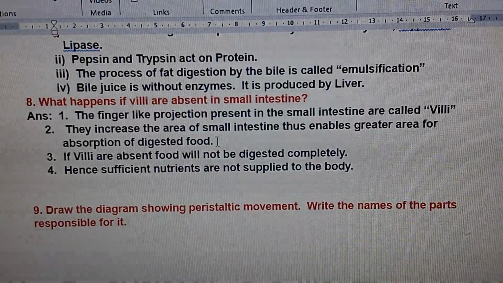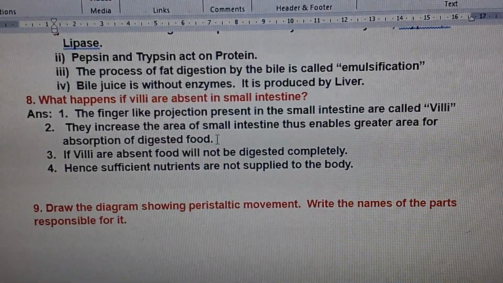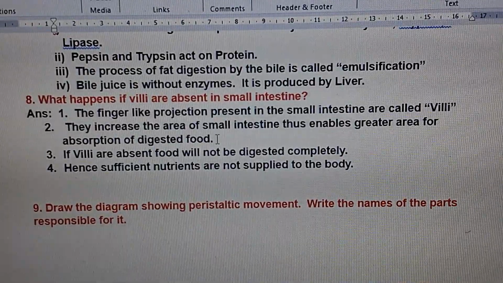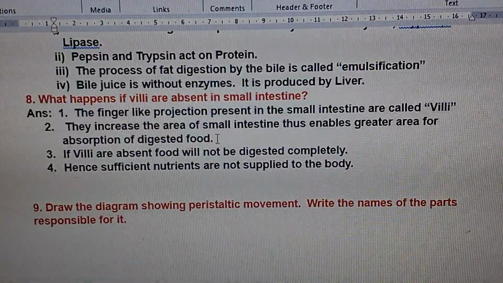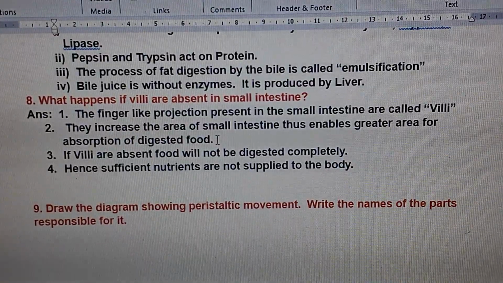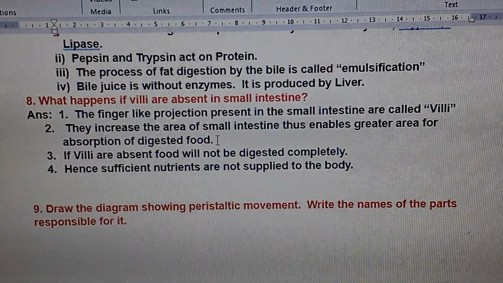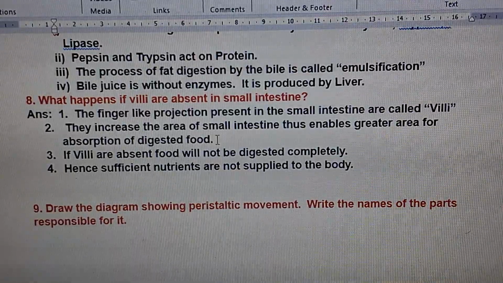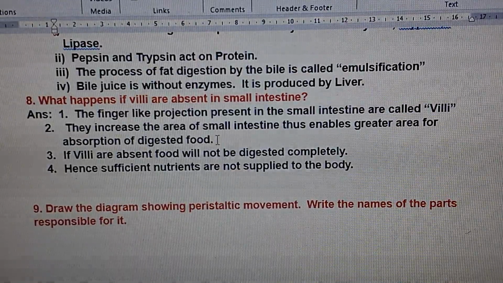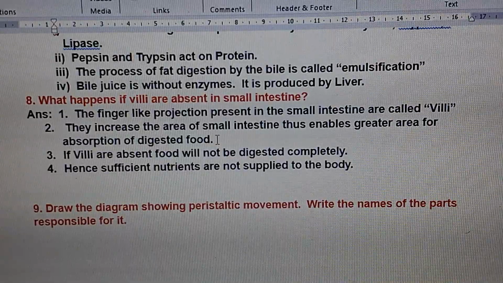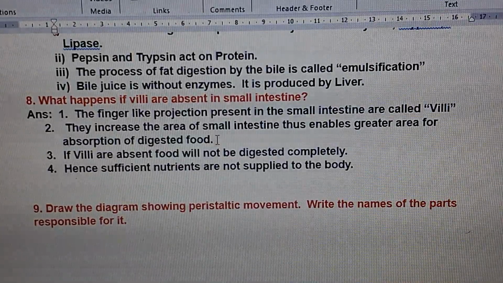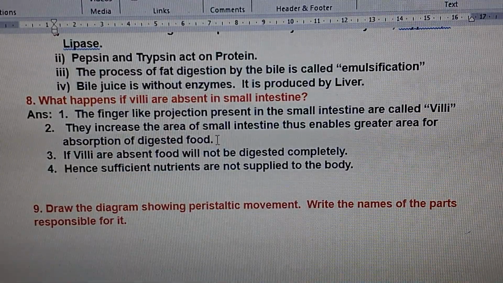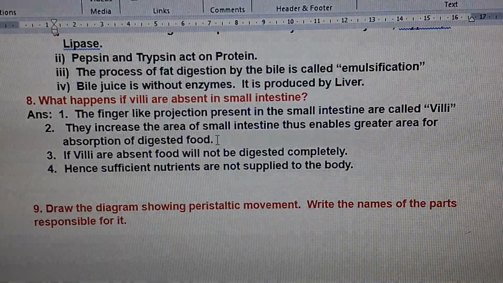A small example I will tell you, children. We keep our clothes in almirahs, and how do you keep them? We don't just keep them spread out. What we do is fold them and keep them. That means a large area is folded into a small area so that it can fit in the almirah. The same process is here, children. That means the intestinal villi, many villi, which are useful to absorb our digested food, are required. Many villi are required in the intestine.